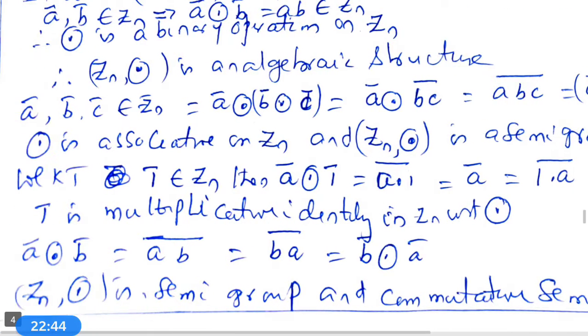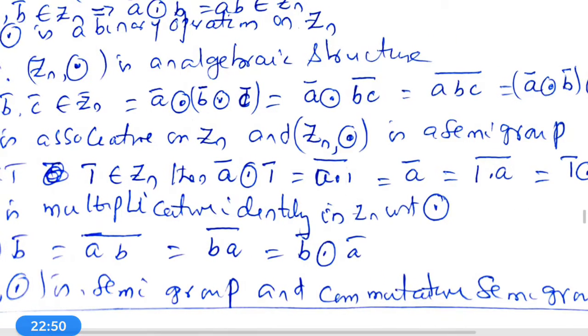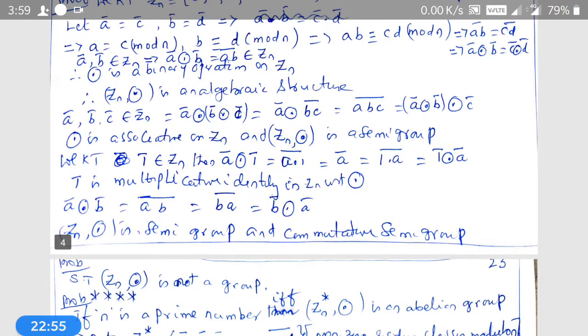Therefore, Zn obeys the associative property with respect to circle dot. Therefore, Zn comma circle dot is a semi-group.